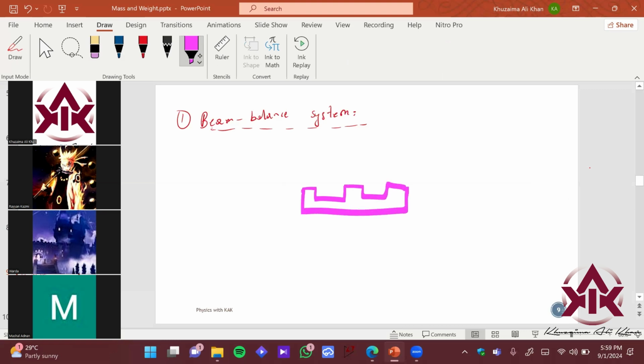And it has a base over here. Let's imagine this is the foot. And there is a scale over here, right? This is the pivot over here, and this is the scale of it. Drawing a pretty great diagram. Now over here you put the weights.